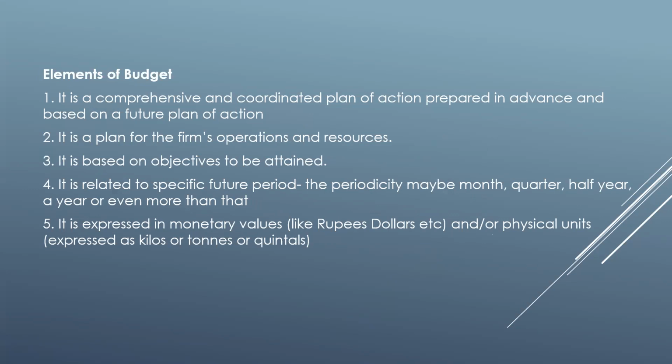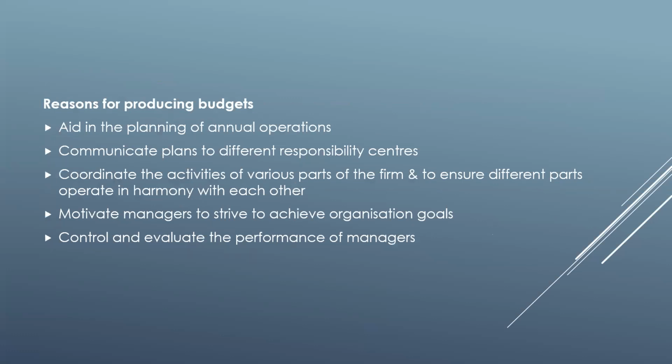Now, let us understand what are the elements of budget. It's a comprehensive and coordinated plan of action prepared in advance and based on a future plan of action. It is a plan for the firm's operations and resources. It is based on objectives to be attained. It is related to a specific future period. The periodicity may be month, quarter, half year, a year, or even more than that. It is expressed in monetary values like rupees or dollars and/or physical units expressed as kilos or tons or quintals.